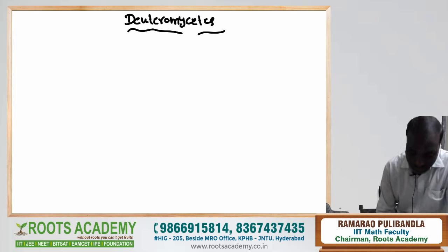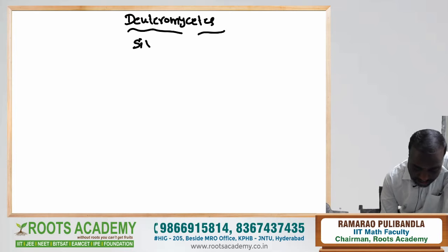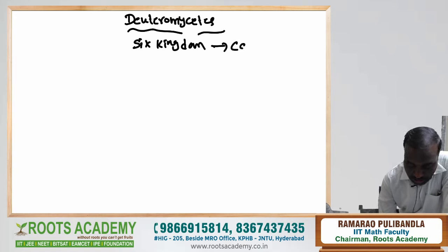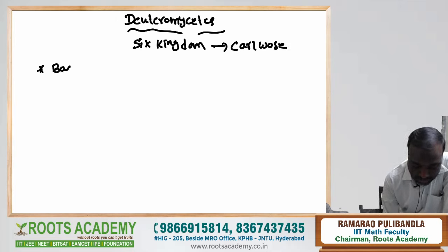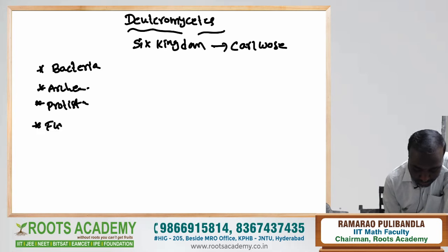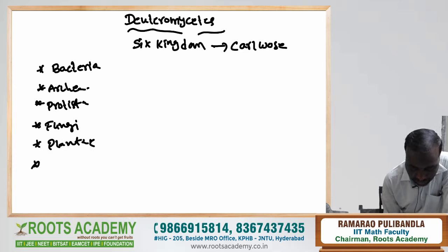Next, the six kingdom classification system, proposed by Carl Woese. According to him, the six kingdoms are bacteria, archaea, protista, fungi, plantae, and animalia.